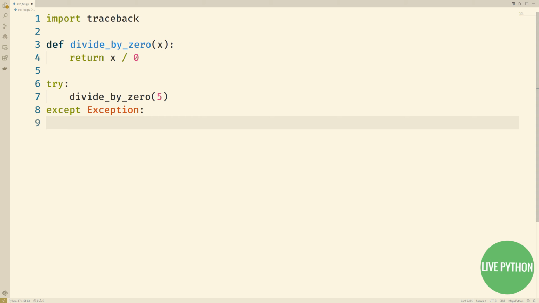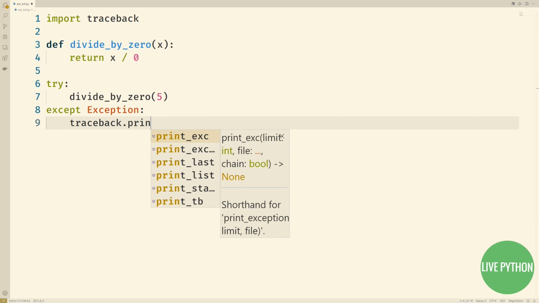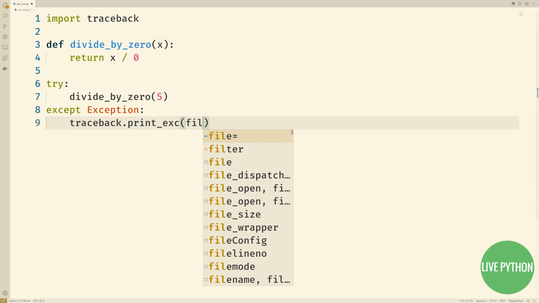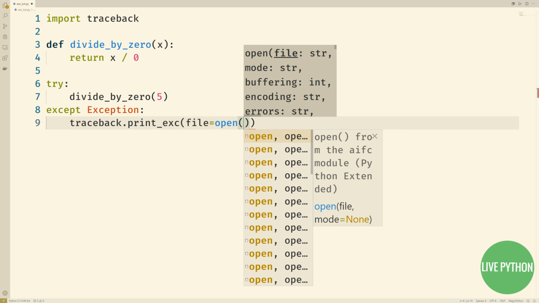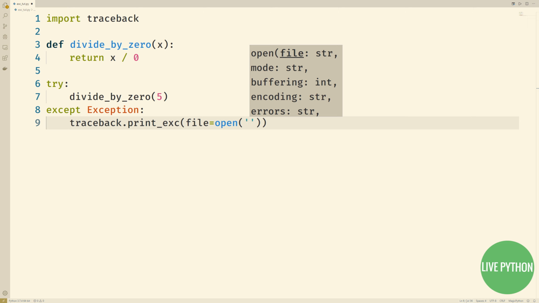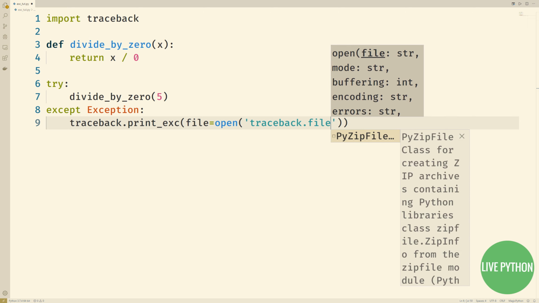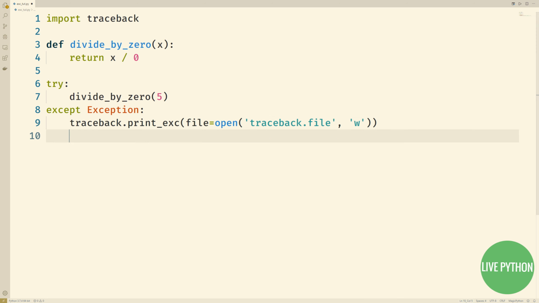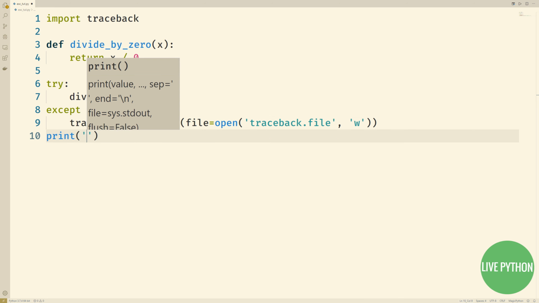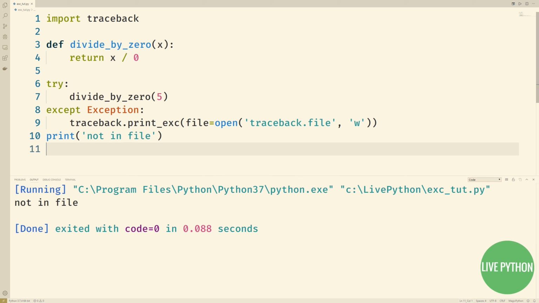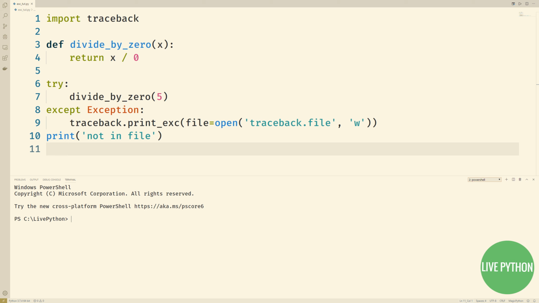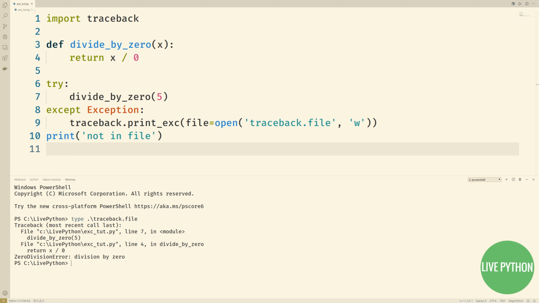We'll catch anything else. And we then use the print_exc function of the traceback module, and as you can see, it prints the traceback to the file traceback.file.